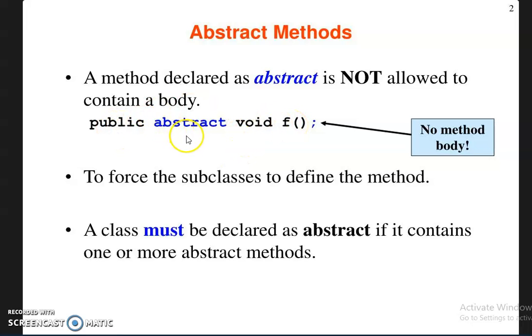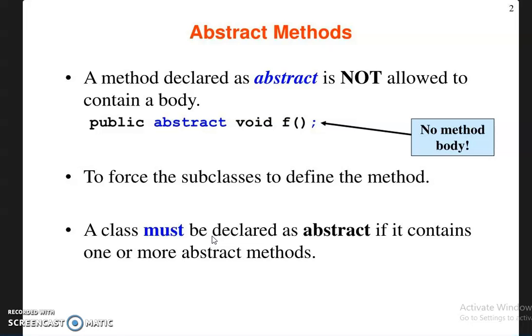Here this is the keyword public. This is abstract. Void is the return type. The function name is f. You just end this method with a semicolon here. There is no body given for this method, so as to force the subclasses to define the method. A class must be declared as abstract if it contains one or more abstract methods.